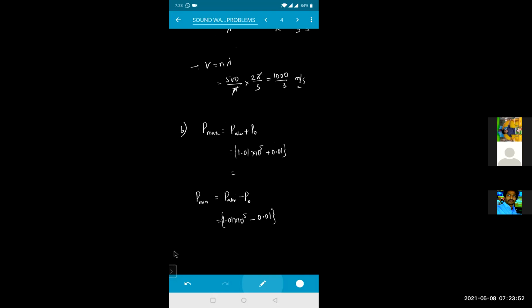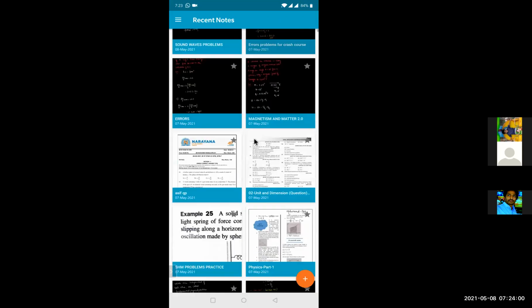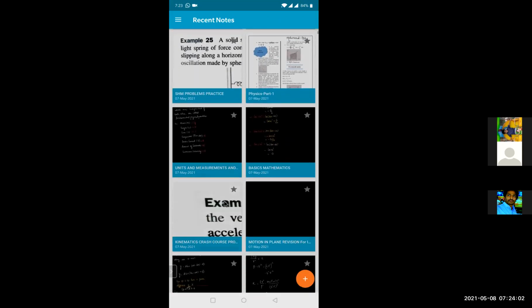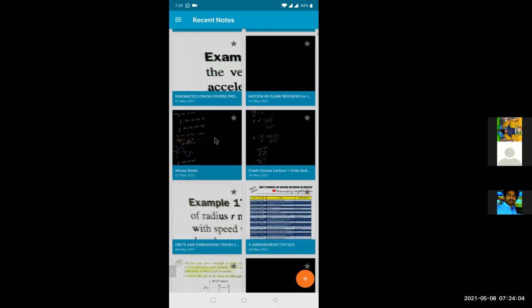Okay? Sir, is it clear once? Again explain this formula I told you. P max is equal to, I don't know where it is there. I'll show you. See, the notes here on the waves.